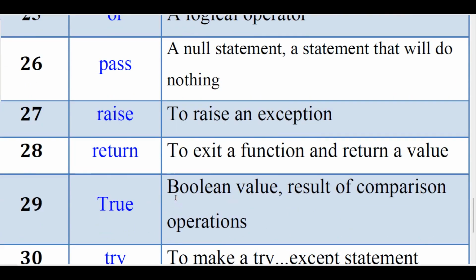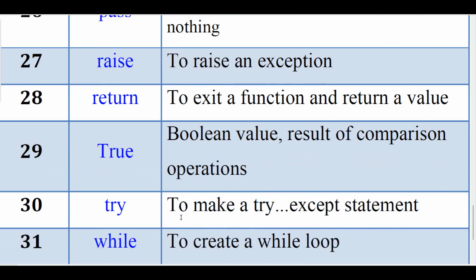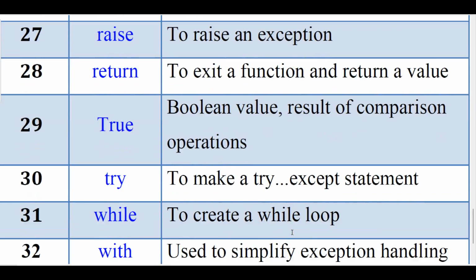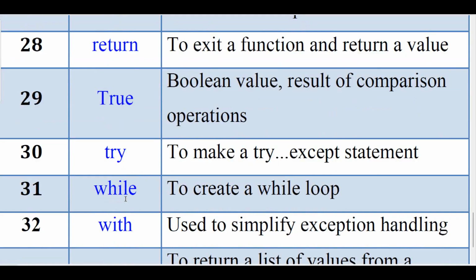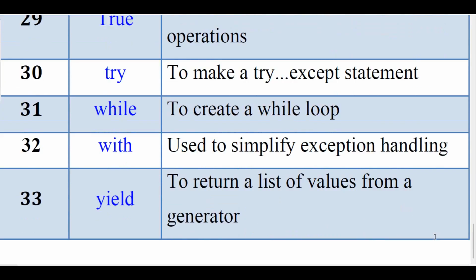True, Boolean value, result of comparison operations. Try, to make a try except statement. While, to create a while loop. With, used to simplify exception handling. Yield, to return a list of values from a generator.